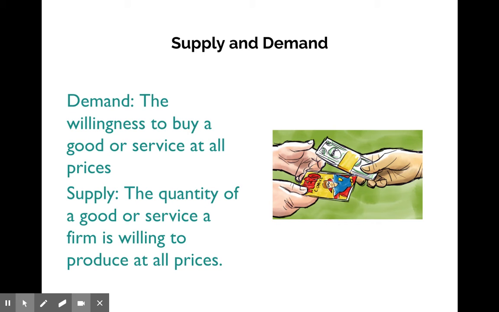Supply is the quantity of a good or service a firm is willing to produce. Would McDonald's be okay with selling double cheeseburgers for 15 cents? Probably not. Are they okay with selling for $2? Yes, because that's what they do. Would they rather sell them for $20? Yeah, people would buy them, but that's probably not going to happen.